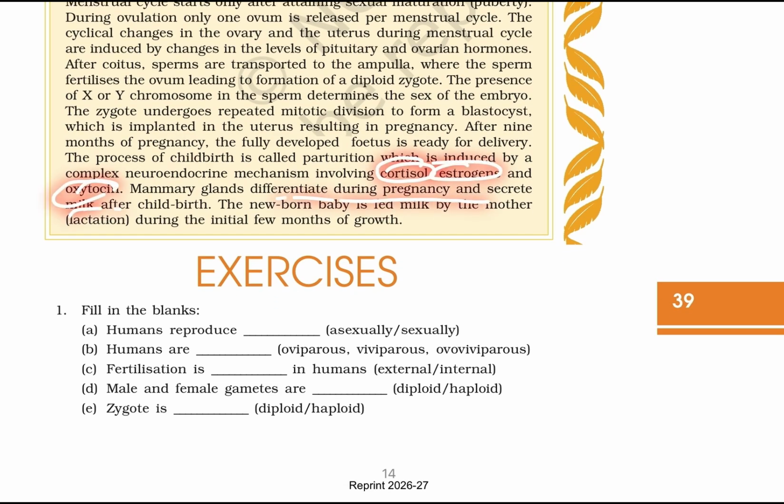Mammary glands differentiate during pregnancy and secrete milk after childbirth. A newborn baby is fed milk by the mother. Lactation is important during the initial few months of the baby's growth.